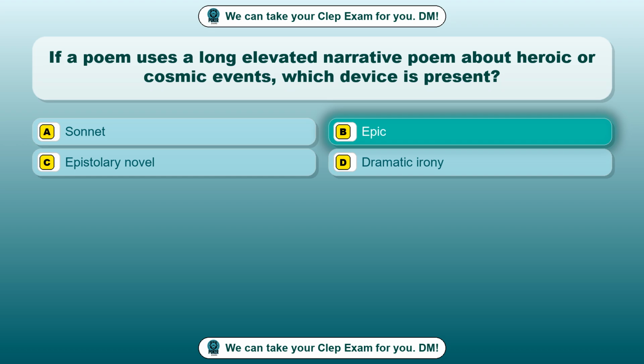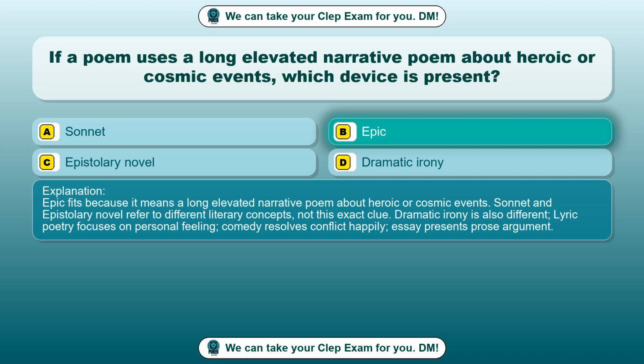Epic. Epic fits because it means a long elevated narrative poem about heroic or cosmic events. Sonnet and epistolary novel refer to different literary concepts, not this exact clue. Dramatic irony is also different. Lyric poetry focuses on personal feeling, comedy resolves conflict happily, essay presents prose argument.